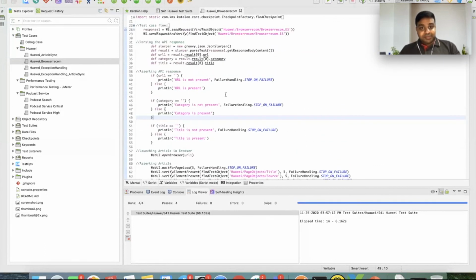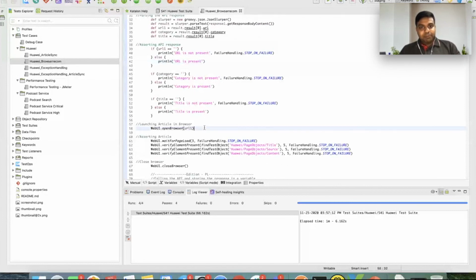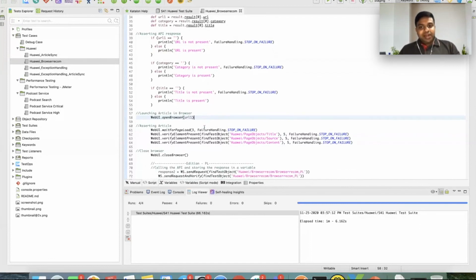As part of this test case, I'm first calling the backend API, which will generate the news or the response, and I'm parsing and validating the API response. I'm using JSON Slurper to do the API response parsing, and then asserting the API response, as I showcased in the previous slides. I'm asserting for different values, like the URL being present, or the title or the category being present, etc. Then I will launch this in a browser, Chrome in our case, and validate different page objects, like the title of the article, the source of the article, and the content of the article.